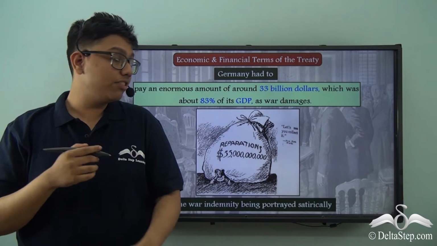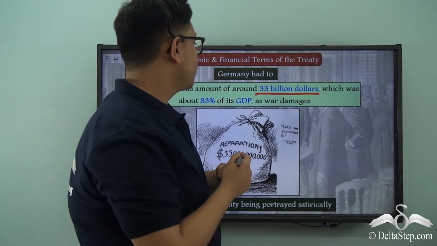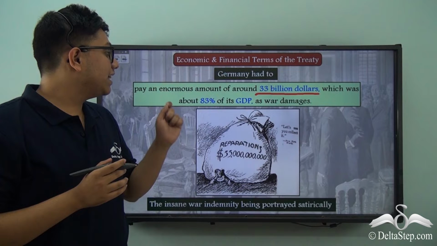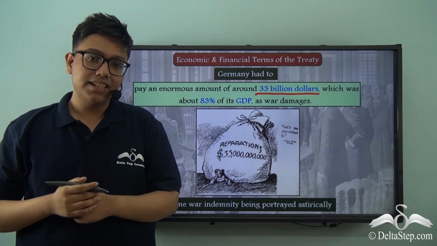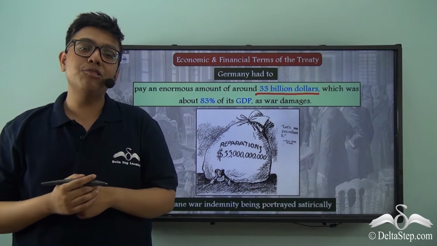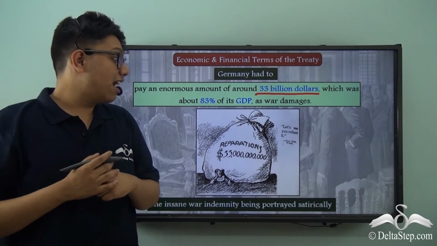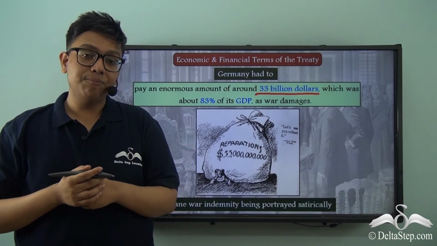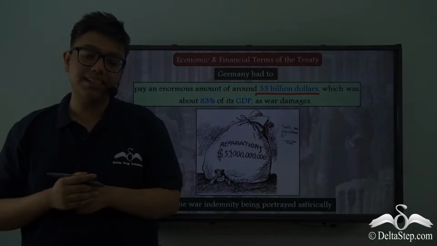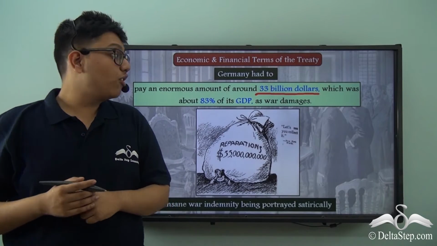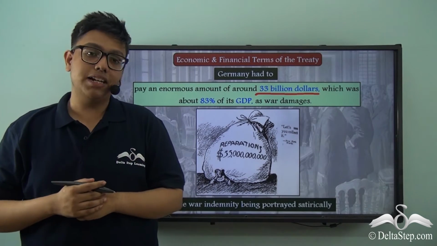Now, as if the territorial losses had not stripped Germany of its resources enough, Germany had to pay an enormous amount, accounting to around $33 billion, which happened to make up about 83% of Germany's GDP at that time. GDP is a parameter to properly understand a country's economic capacity. Now, having to pay some amount of money, which is accounting to about 83% of your economic capacity, gives us a fair idea as to what will happen to Germany when it will start to pay this amount of money.